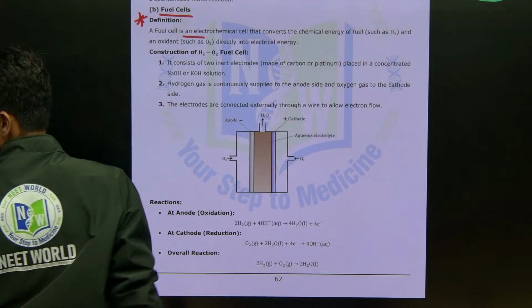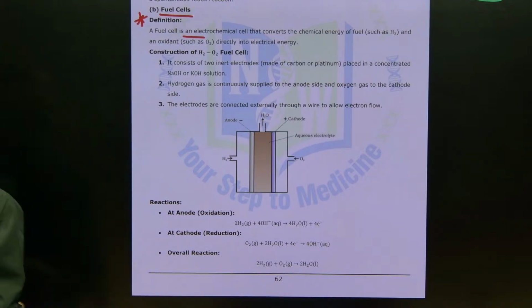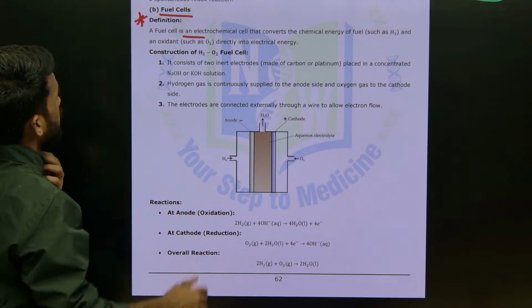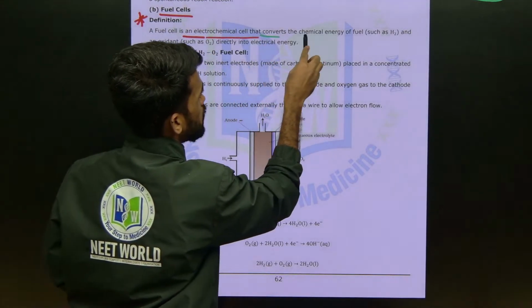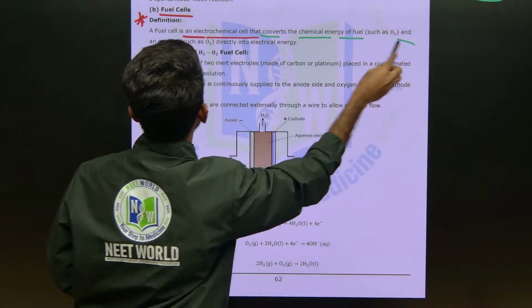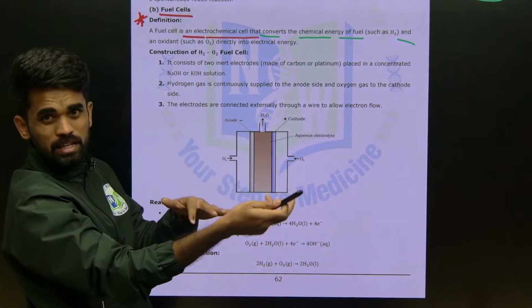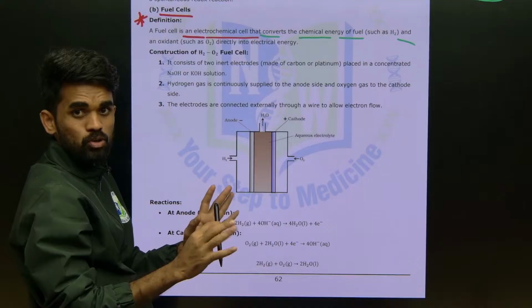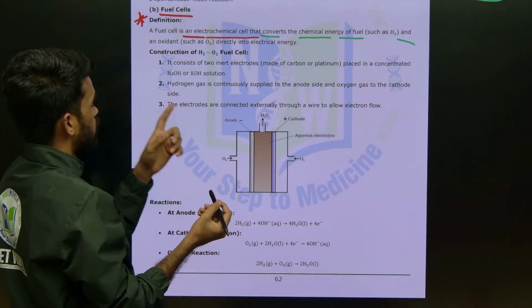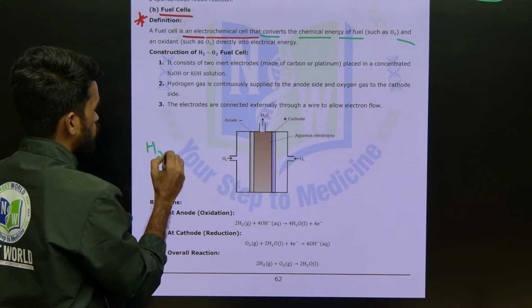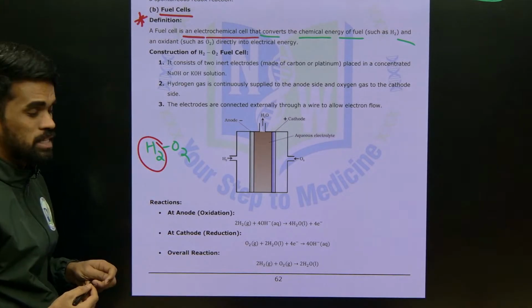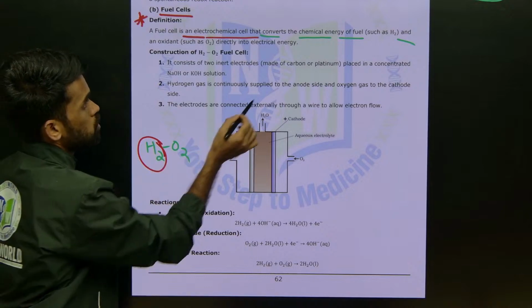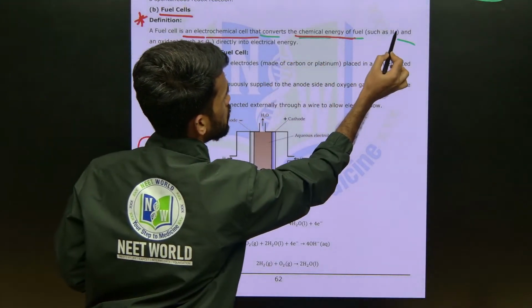Look at this. A fuel cell is an electrochemical cell that converts the chemical energy of a fuel into electrical energy. That's it, electrical energy is produced here. What is the fuel here? We are saying the H2-O2 fuel cell, so hydrogen is our fuel.